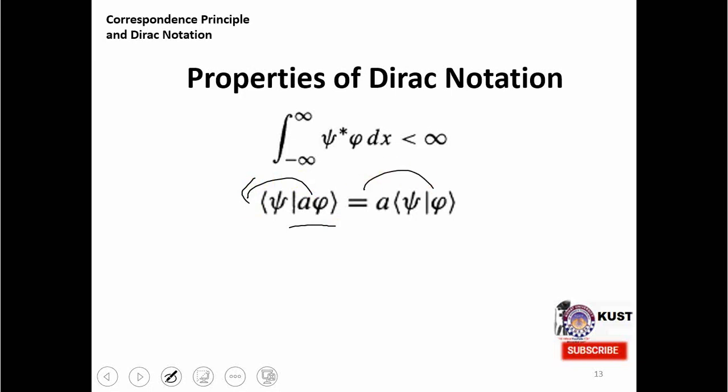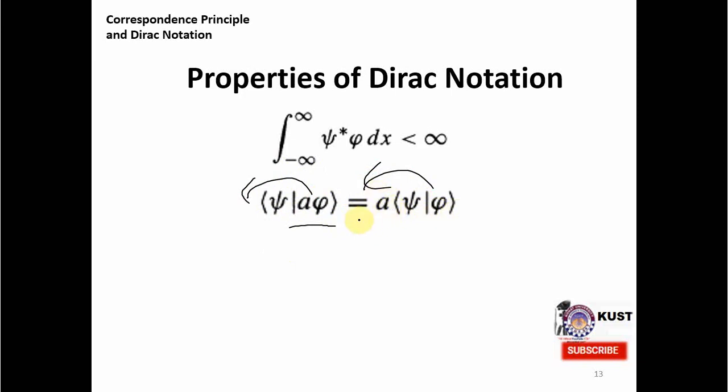So in the Dirac notation we have this property that you can just pull this a out of the integral, because the integral is not dependent upon it. So in this case you can just take it out from this angle bracket product.